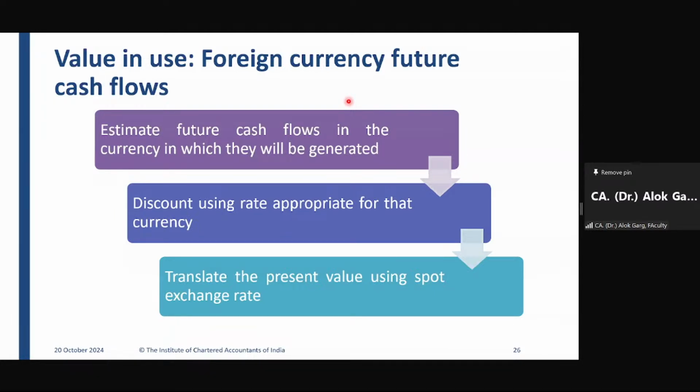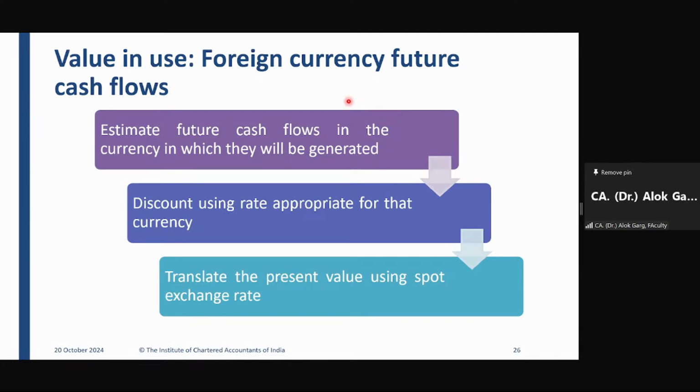Pooja tells him to estimate future cash flow in the currency in which they will be generated. You will receive your cash flow and pay your cash flow in euro or in pound, correct? So not to worry, estimate in the foreign currency only. The accountant says, madam, I will be able to run this hotel, and this hotel has an economic life of, let's say, 15 years.